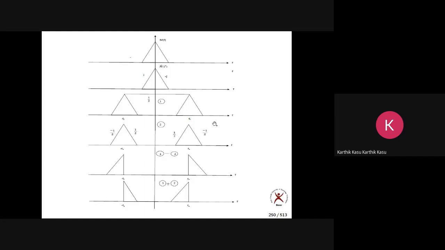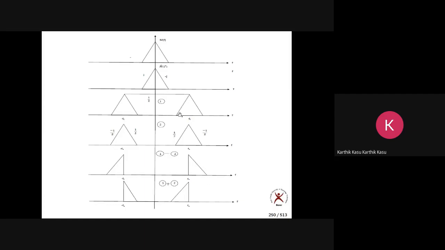So let us do it like this. It is 1 by 2, it is minus 1 by 2. Let us take the positive frequency. Here it is 1 by 2, here it is minus 1 by 2. So 1 by 2 minus of minus 1 by 2, what does it become? It becomes 1. These are slopes, minus 1 by 2, all these are slopes. It is 1.